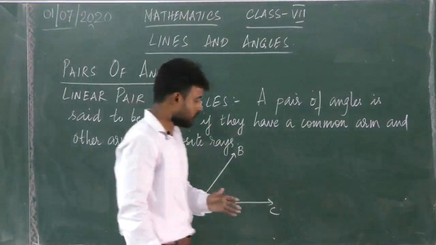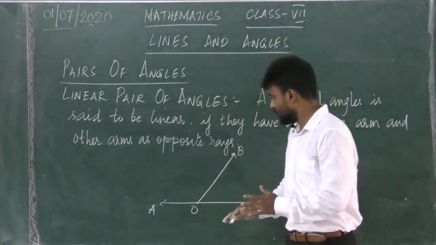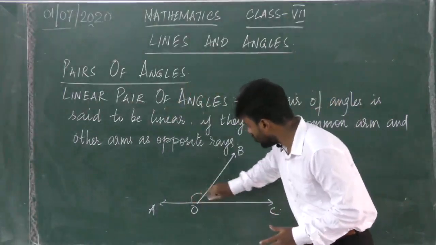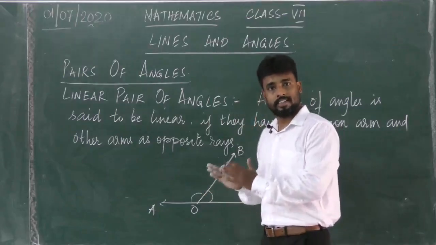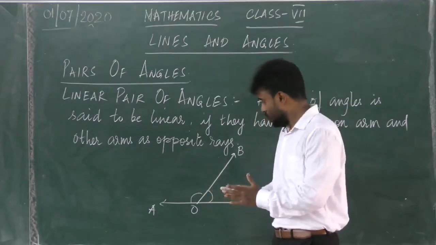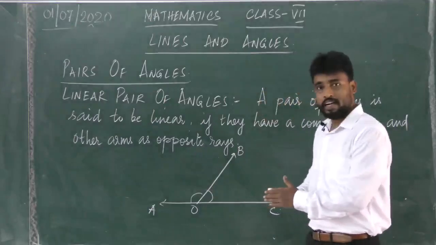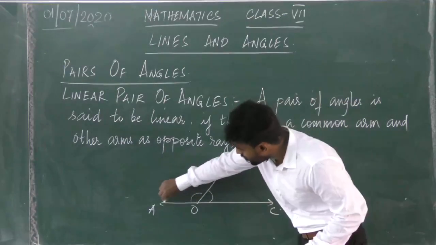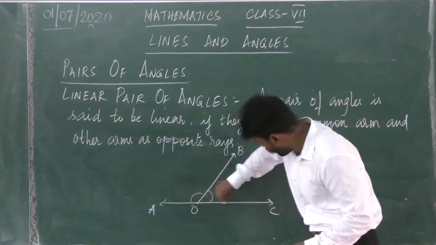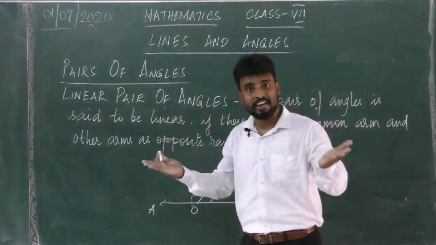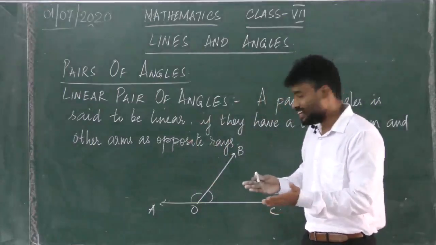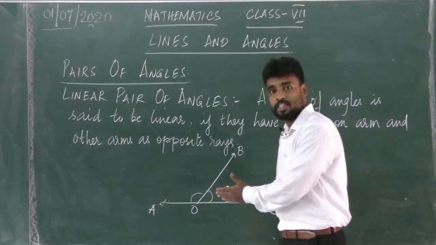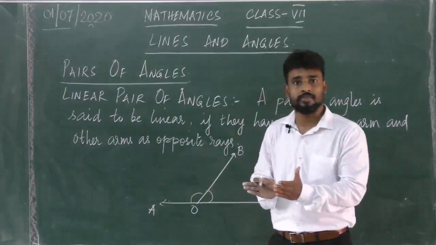Here we have two angles, angle AOB and angle COB. You know that these two angles are adjacent angles, and you also find that the two arms OA and OC are two opposite rays. So in this case these two angles will be considered a linear pair.